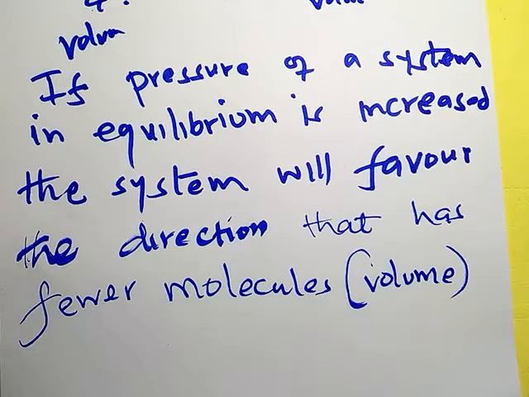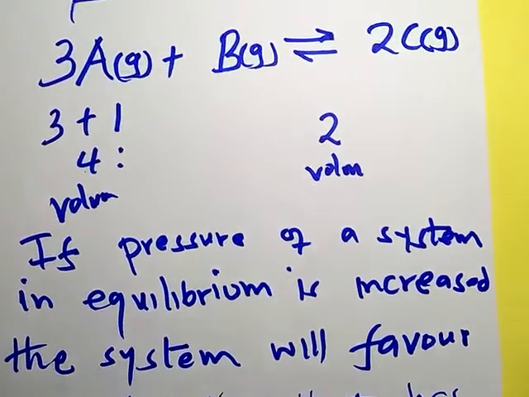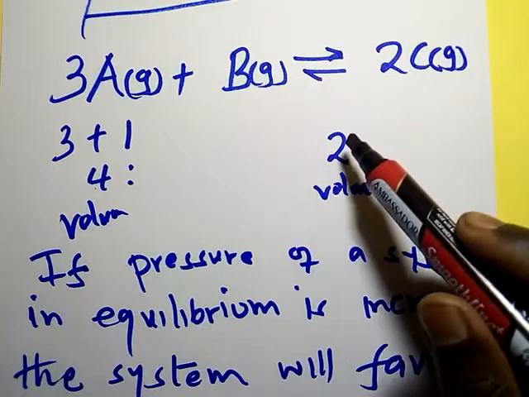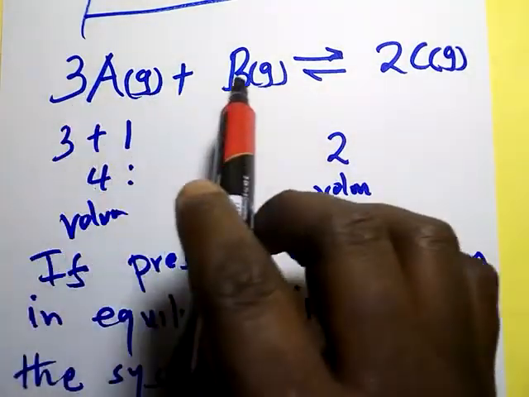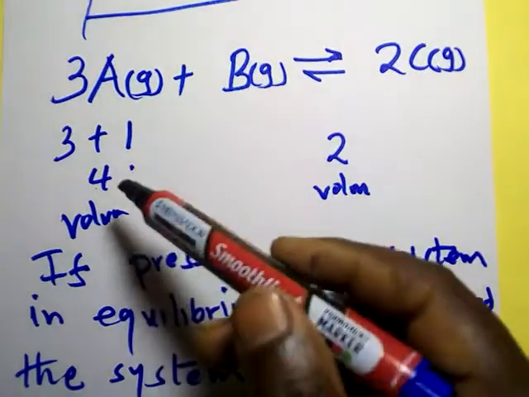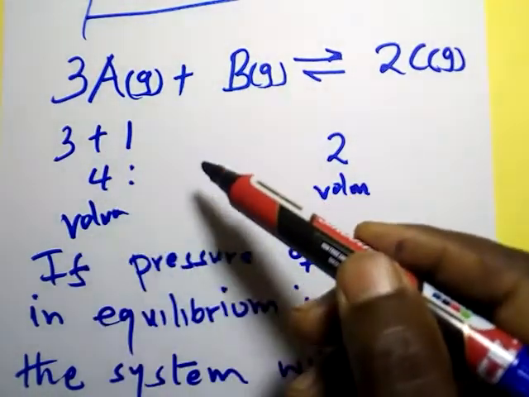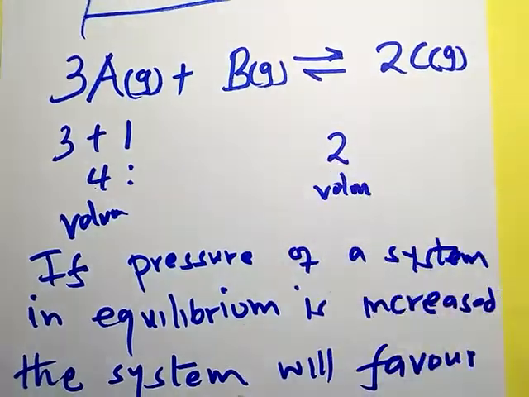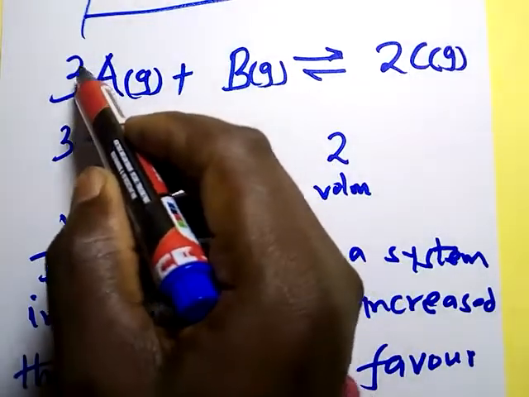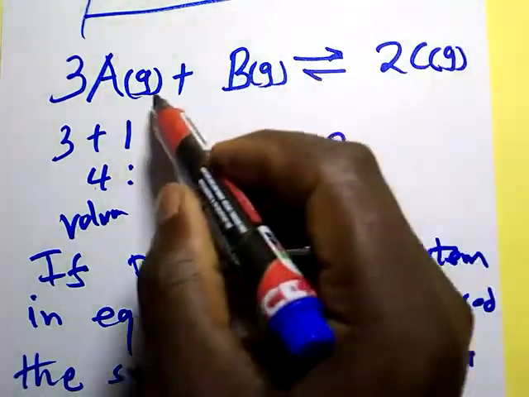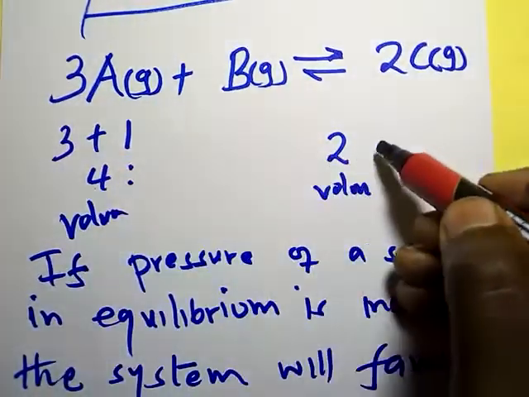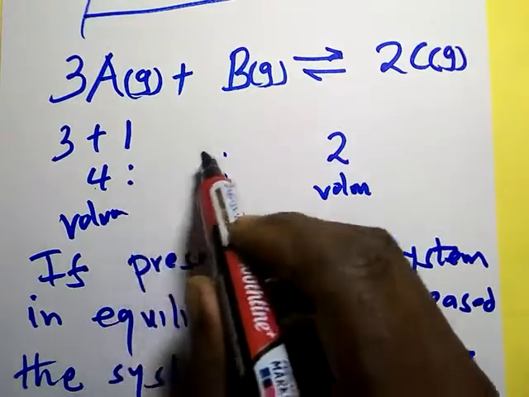Once you increase or you decrease pressure on a system that is at equilibrium, equilibrium will shift in such a way as to oppose the change. Now, what happens in this system when pressure is increased? Equilibrium will shift to the direction that contains the fewer number of molecules. Therefore, you do the mathematics here. This is 3A plus 1B. Therefore, 3 plus 1, the answer is 4. So on the left side, we have 4. On the right side, we have 2. Therefore, it means that equilibrium will shift to the right.